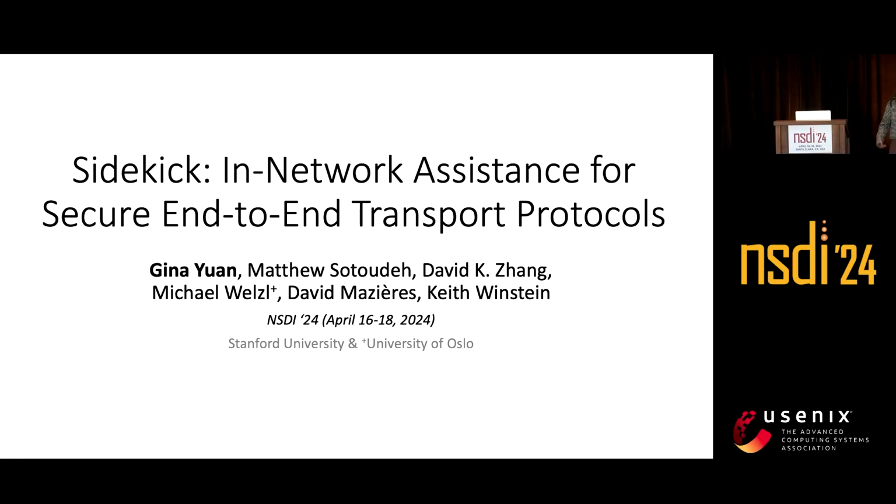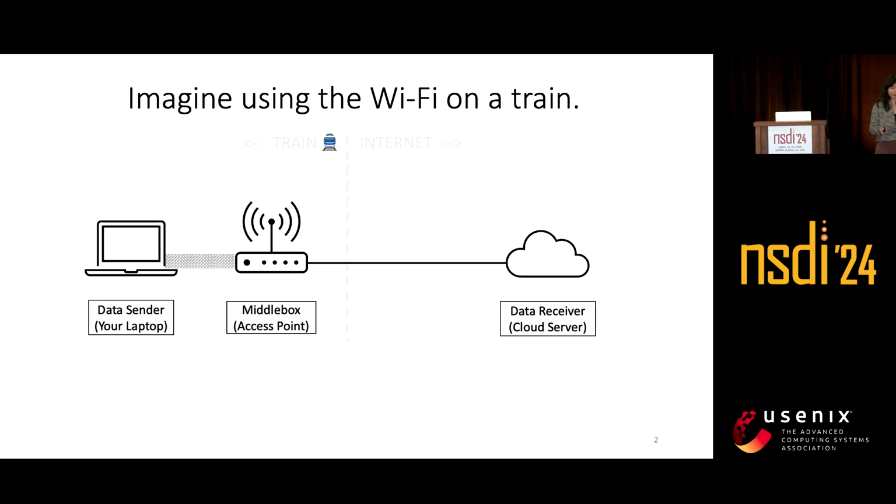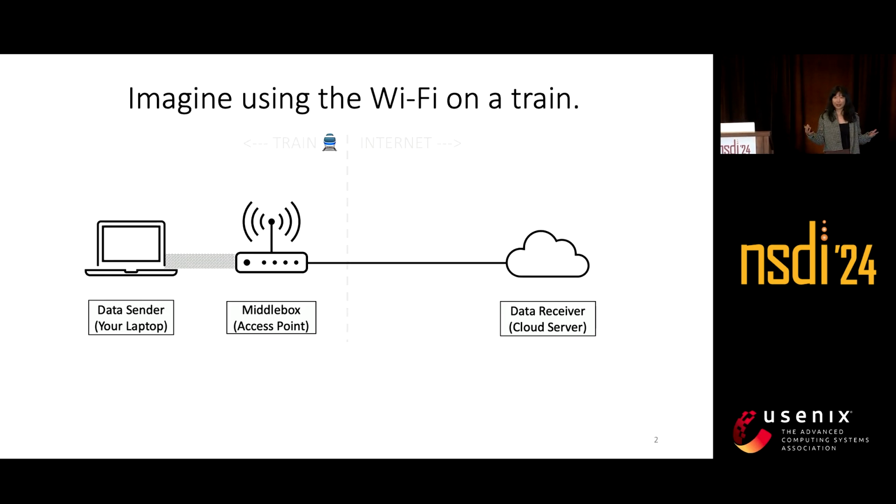Let's talk about Sidekick protocols, in-network assistance for secure end-to-end transfer protocols. So imagine you're on your laptop using the Wi-Fi on a moving train. Your laptop is connected to a router or an access point on the train over a lossy wireless link, and this router in turn connects you to the rest of the internet, such as an end host on a cloud server.